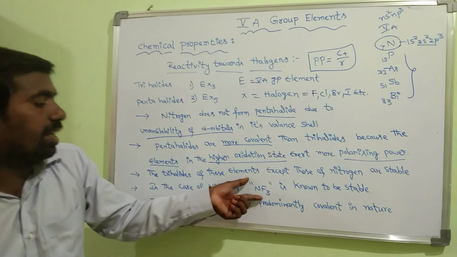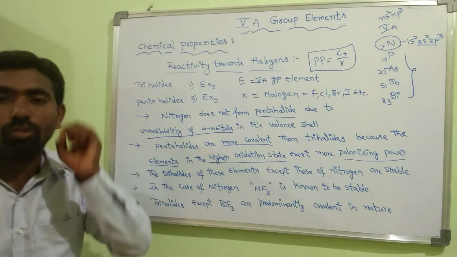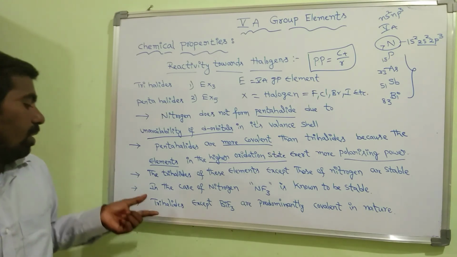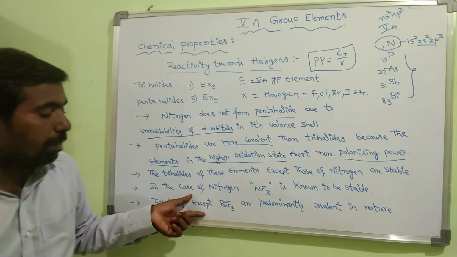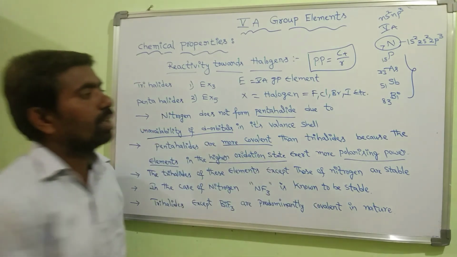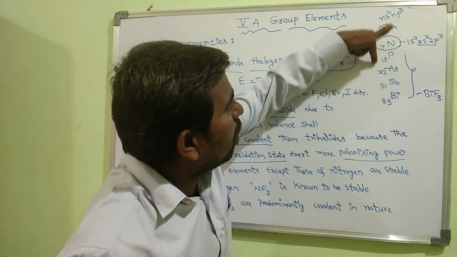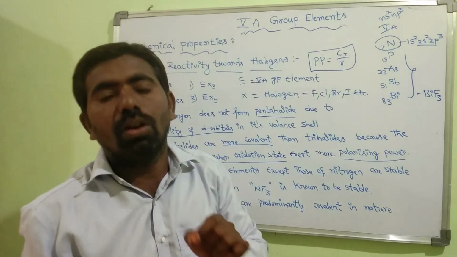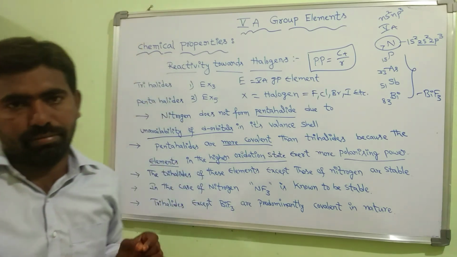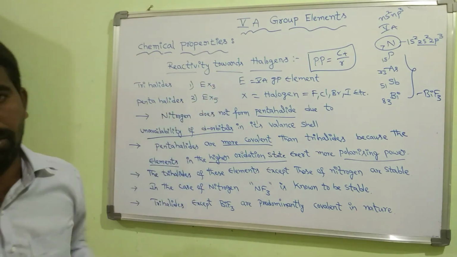Only NF3 is known to be stable in the case of nitrogen, and the trihalides except BiF3 are predominantly covalent in nature. Except BiF3, trihalides of all these elements are covalent in nature. This is about reactivity towards the halogens.